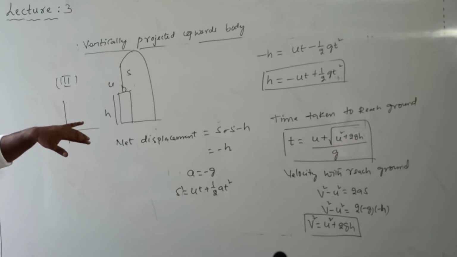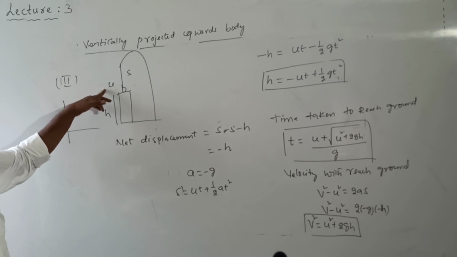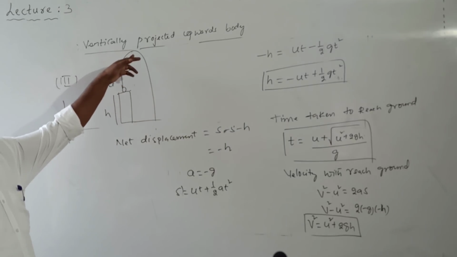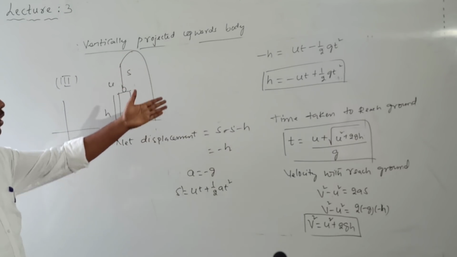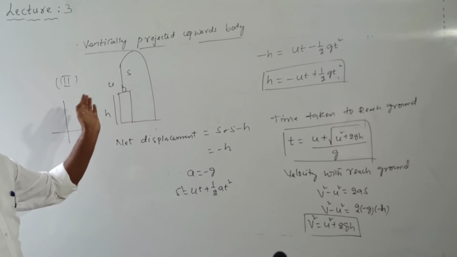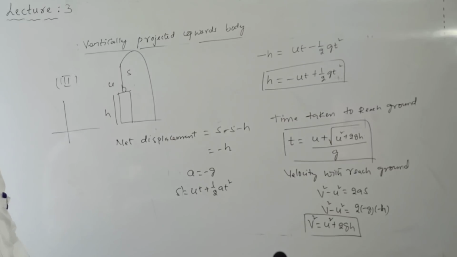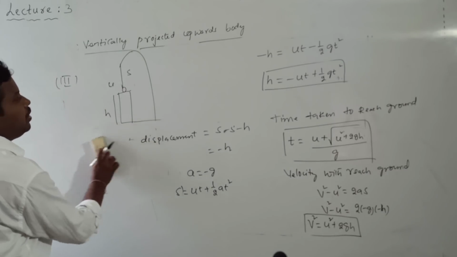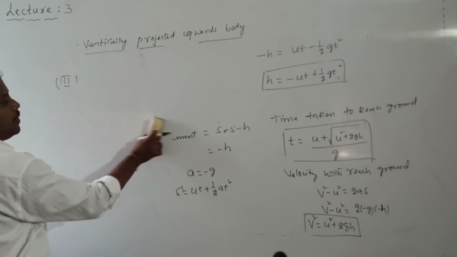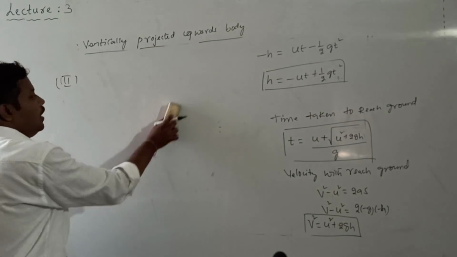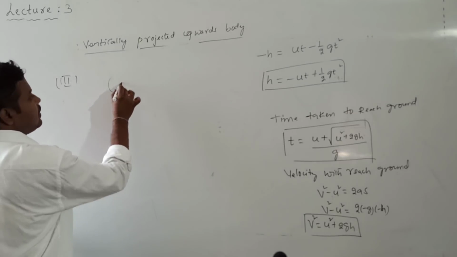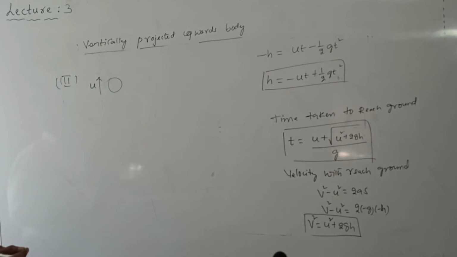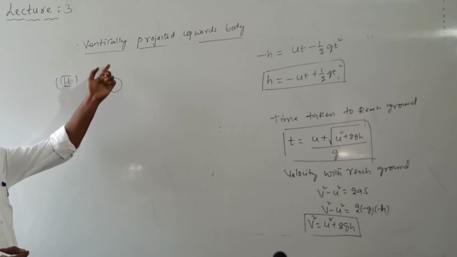Just one example for the projection from the top of the tower. A balloon is ascending up with a velocity u. From the balloon, if they drop a stone, then what happens? The stone first will go vertically upward, again it will fall. The same equations we wrote are applicable. Remember in case of the balloon, that point is also discussed. From this balloon we drop one stone, so that is also similar to the projection from the top of the tower.